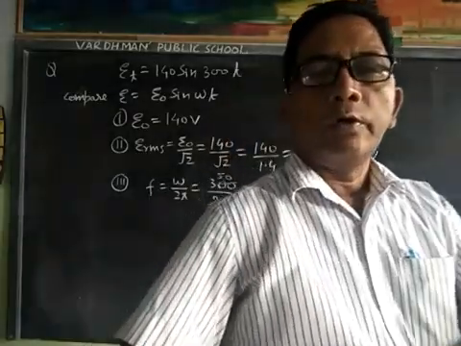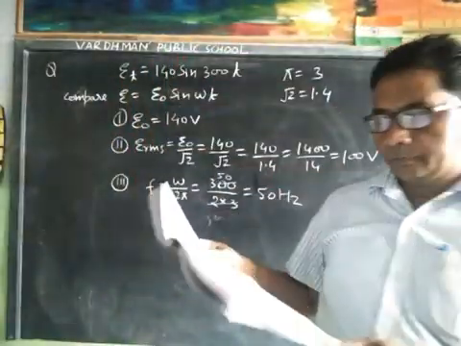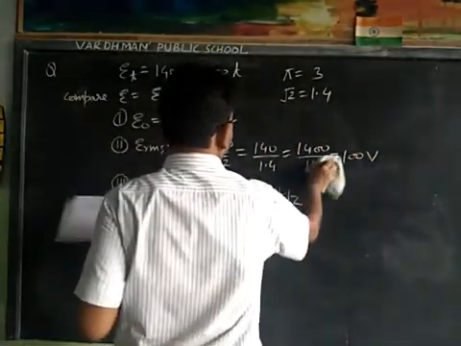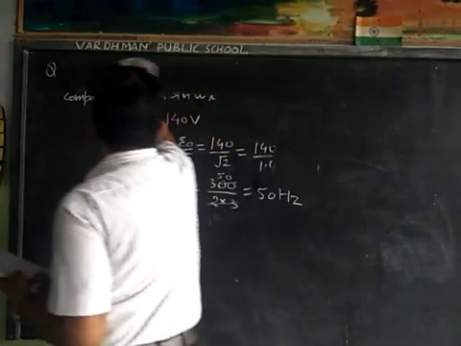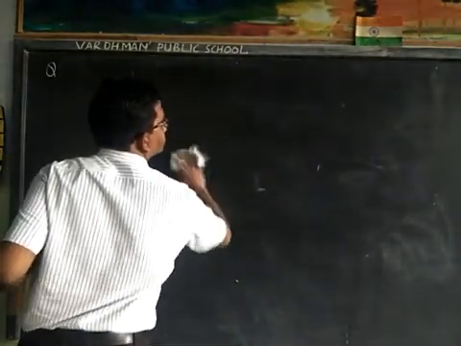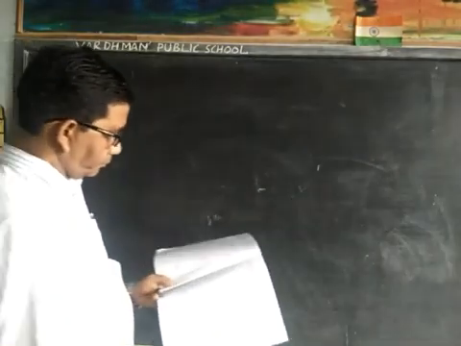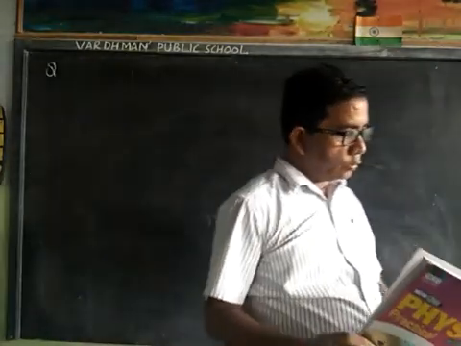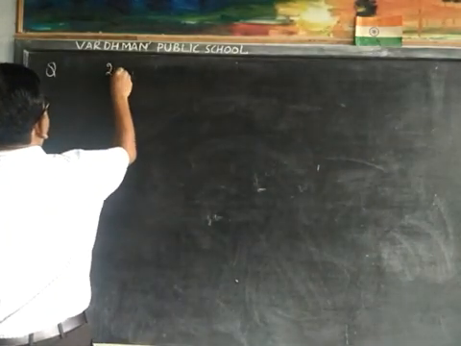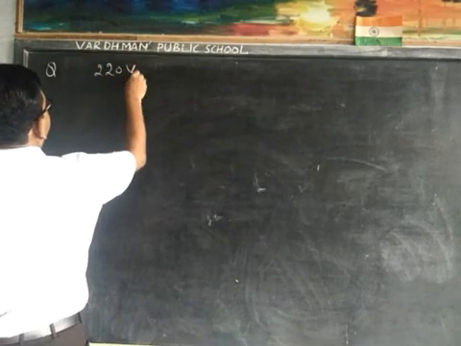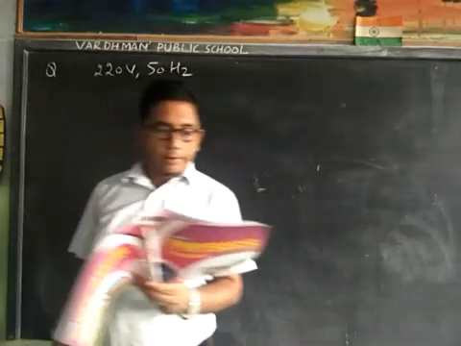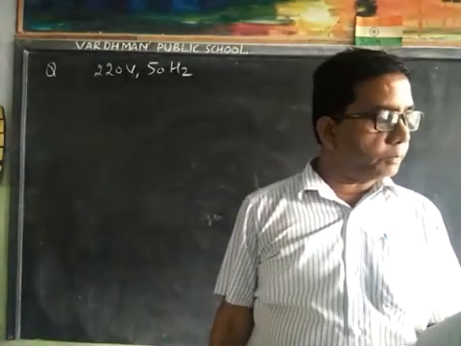Now our next question. The electric mains in a house are marked 220 volt, 50 hertz.